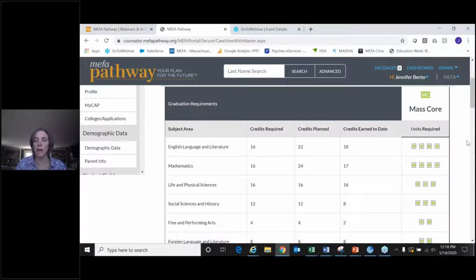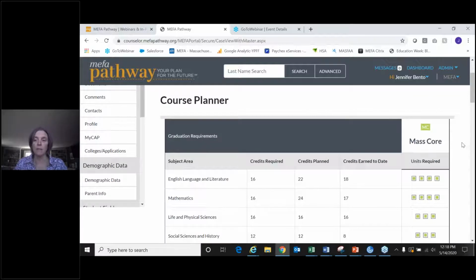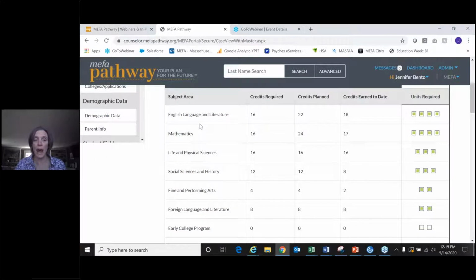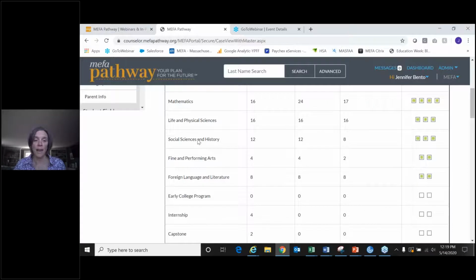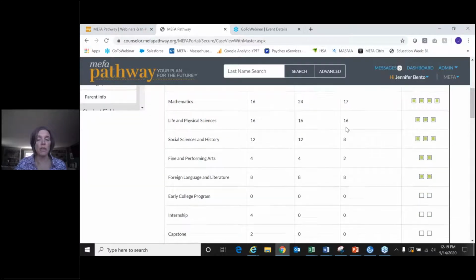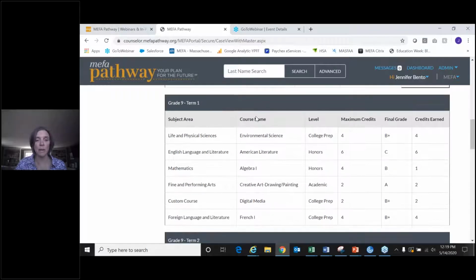So this is the student's course planner page. When you get onto the student's page, you can get an idea of whether they're meeting the graduation requirements. On the student side, they manage this. This is a totally student-driven piece. So this student has added all of these subjects and updated the credits that they've earned, and they also update the grade they've received, which you can see down here a little bit. So this is exactly what appears on their page within their site.